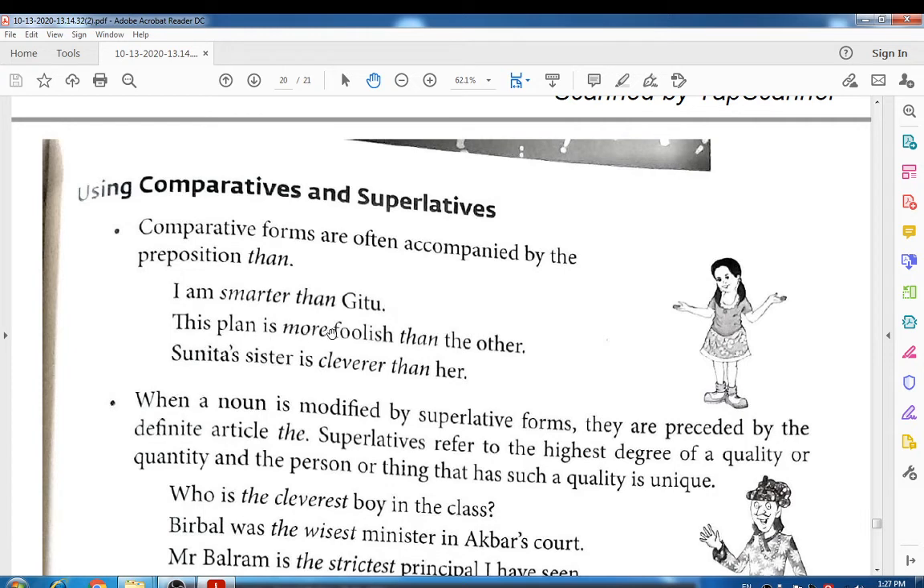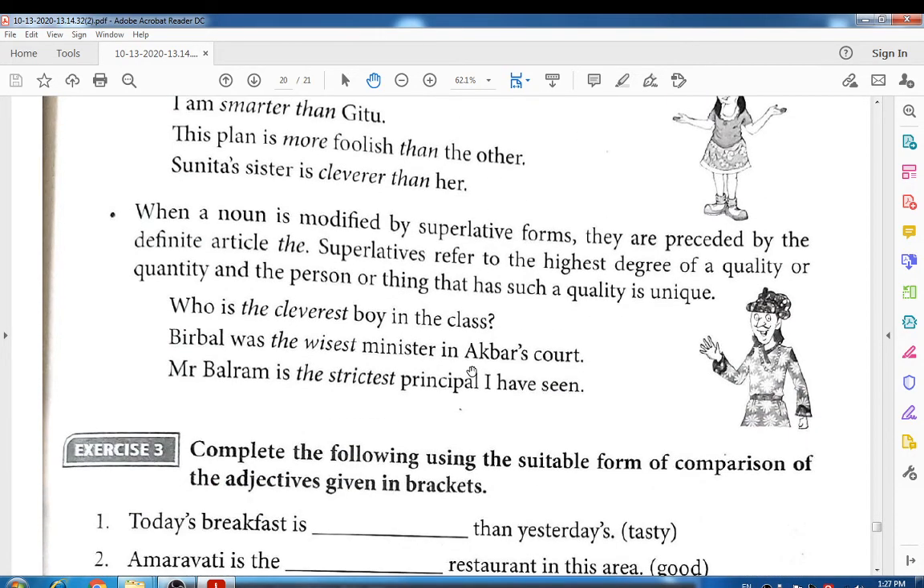This plane is more foolish than the other. Okay students, then Sunita's sister is cleverer than. Look at that: cleverer than, foolish than, smarter than. So you can identify these sentences as comparative degree sentences, right? Okay, so look at the next rule.